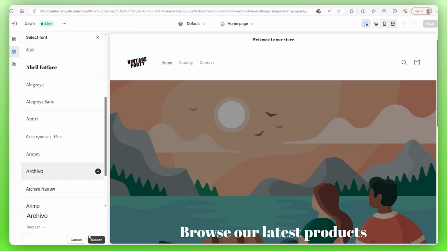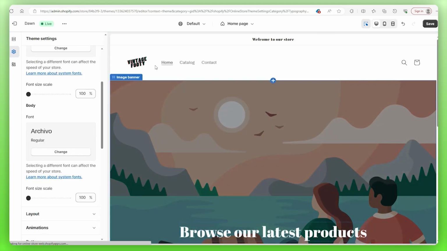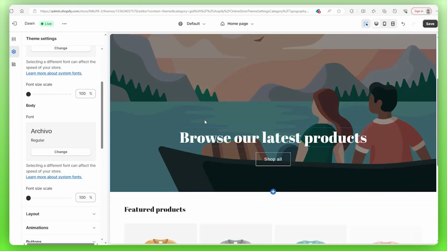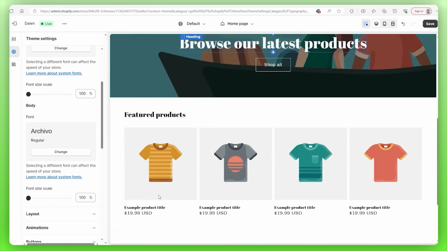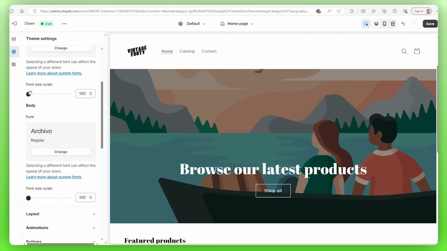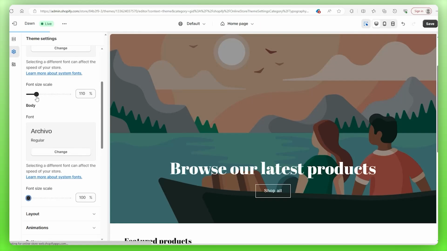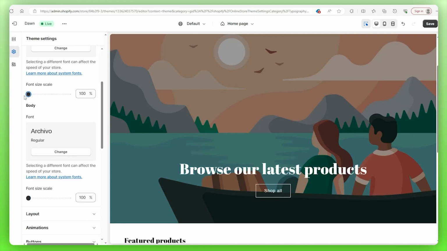So we're going to go with our keyboard, select, and you can see how the font has changed across the whole website. It's a little more emphasized here, a little sharper, let's say, and the prices are different as well. So that's how that works. And you can change the font size just by adjusting it on this scale right here. Now that we've customized our font, let's change this image banner so it looks a little more professional.